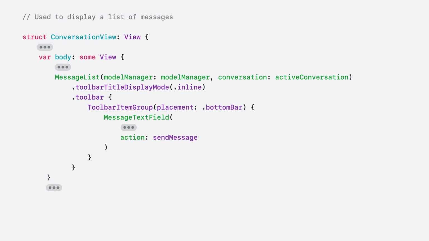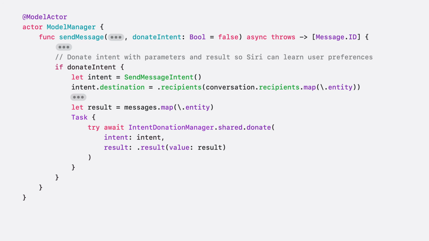To adopt interaction donations for message sending, I started by looking at the conversation view in Unicorn Chat. The conversation view and the send message intent both call the same helper to send the message. That looks like a good place to start donating the send message intent. I'll add a donate intent parameter so I know whether the helper was called from the intent or from the UI. Apple Intelligence already learns from Siri interactions, so I only need to donate UI interactions.